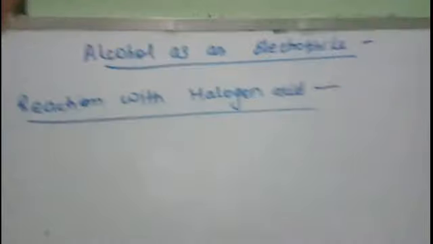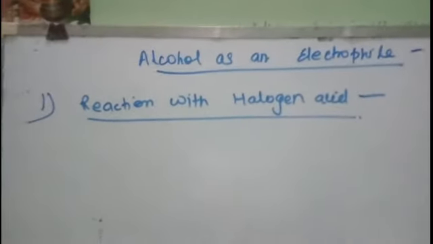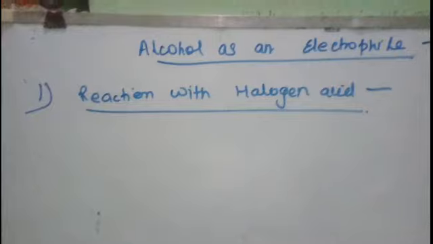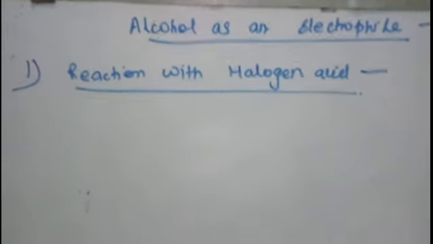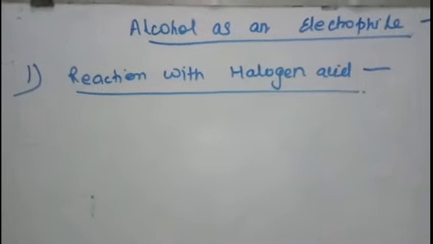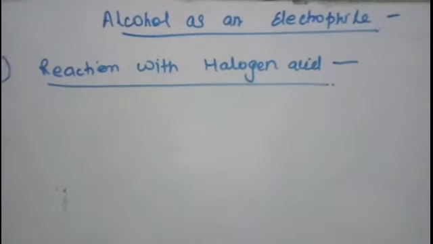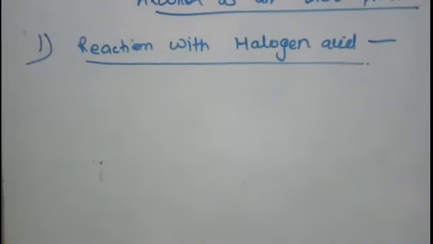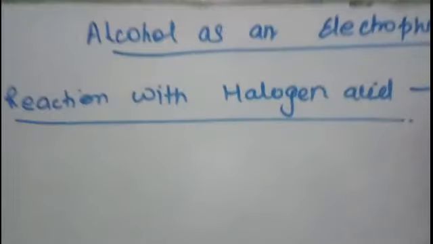Now alcohol as an electrophile. Most of the reactions you have already studied in the haloalkanes. The preparation of haloalkanes from alcohol is the reactions in which alcohol is acting as an electrophile, such as the first one, reaction with halogen acid. So alcohols,